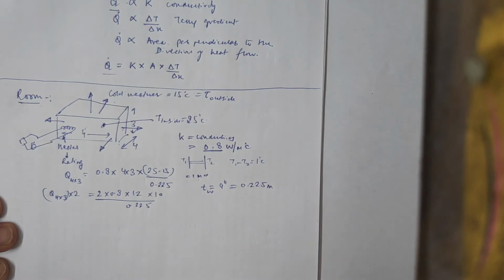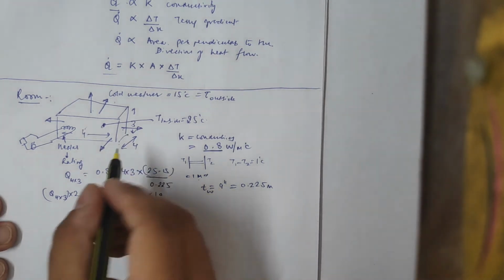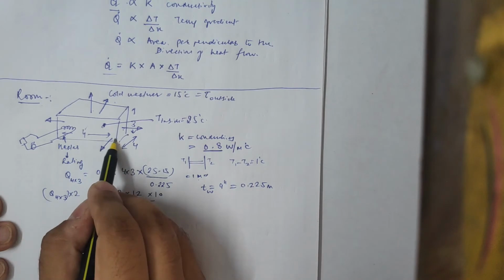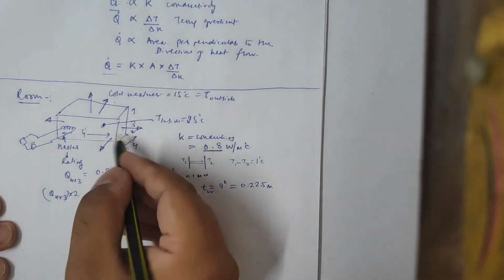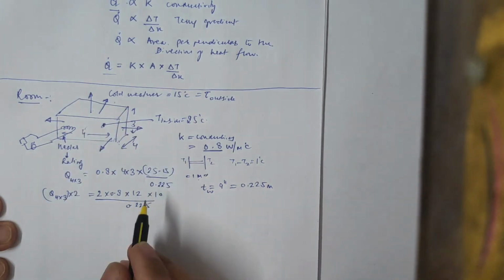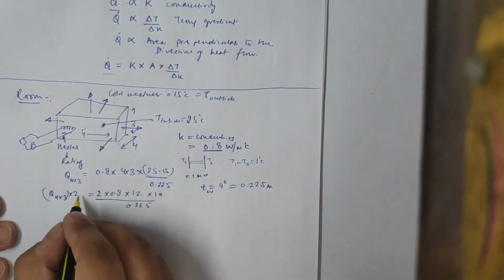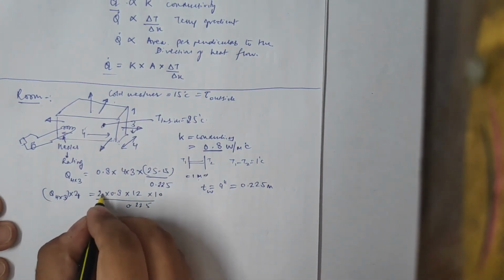Similarly, we can calculate the rate of heat transfer through the wall, which is again 4 cross 3. 4 multiplied by 3 this wall, 4 multiplied by 3 this wall. So as the area of all the 4 walls is the same dimension, we can say it as 4, right?